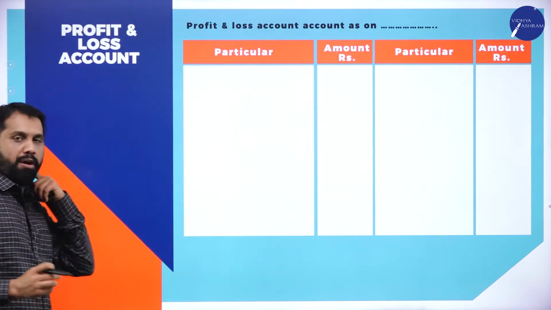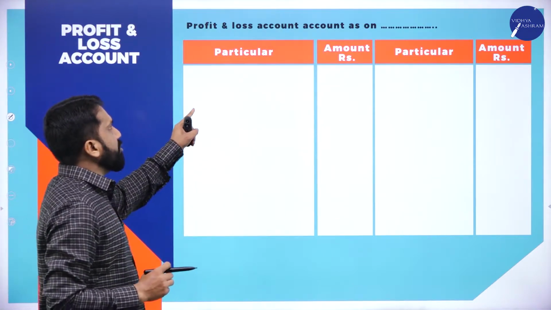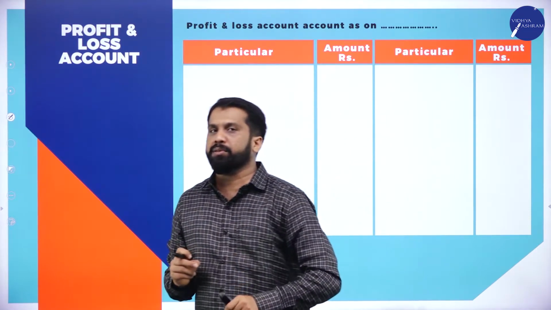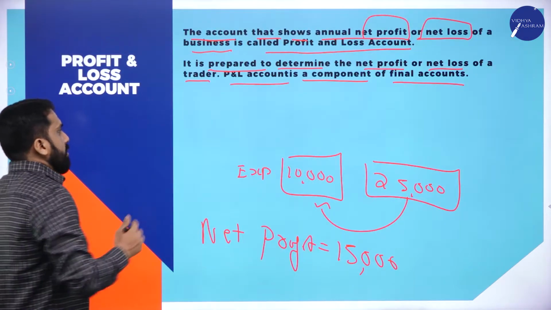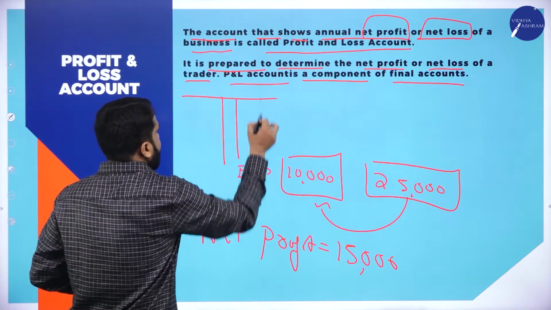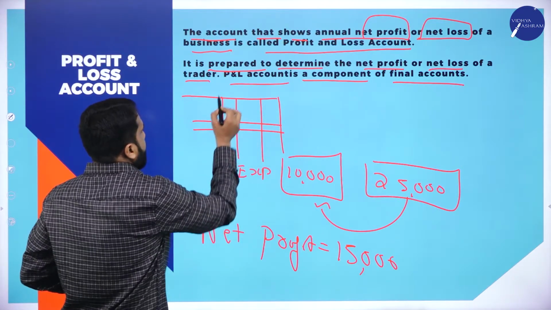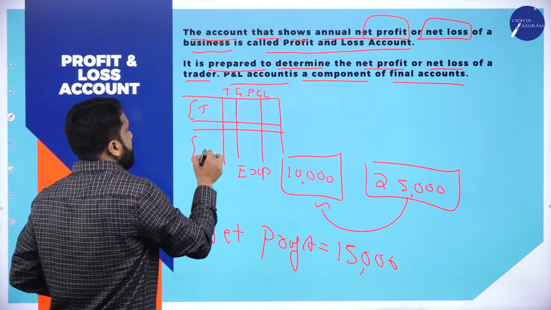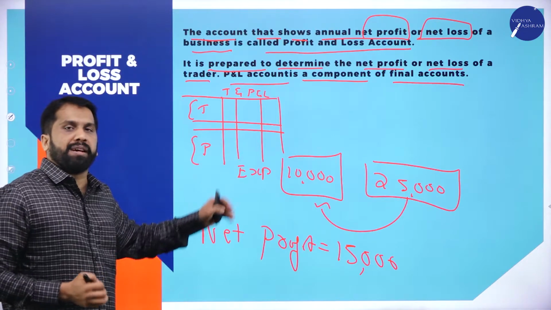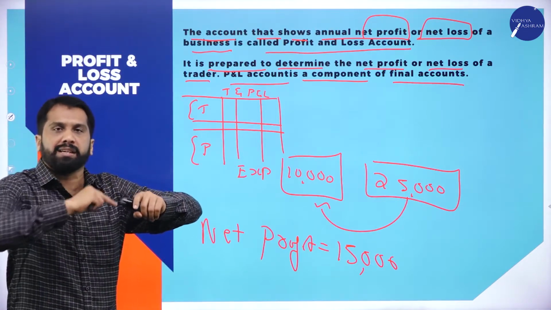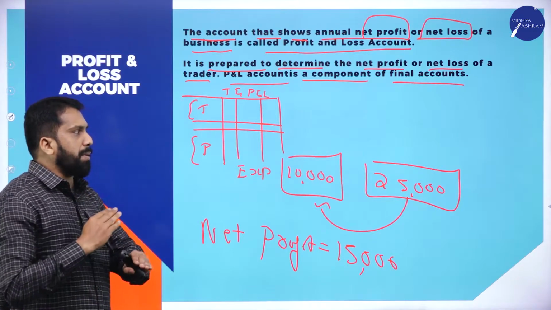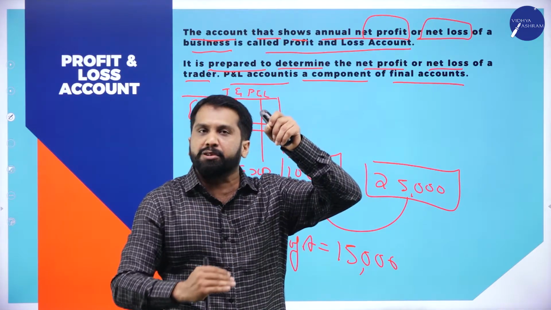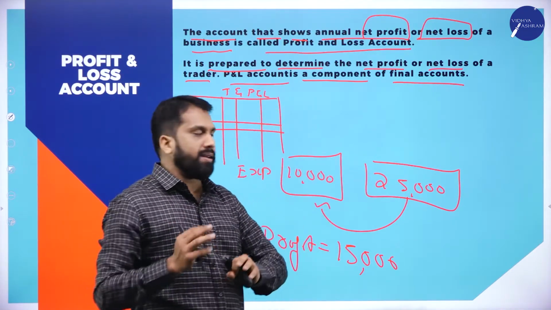So, this will be your profit and loss account. You have to mention profit and loss account as on a date. Normally the heading is not required for the profit and loss account. Why? Because your trading account will come like this. So this will be trading and P&L. Here we do trading and here we'll do P&L. We prepare trading and P&L in a single column, in a single line. No need to prepare it separately. In a single column you can prepare trading and then continue with your P&L. I'll tell you how to prepare it now.